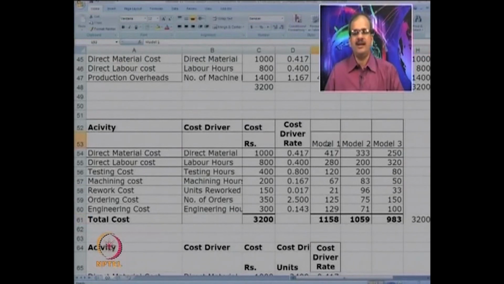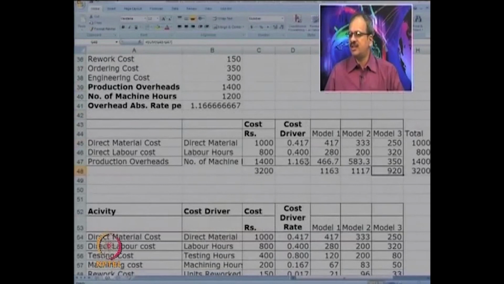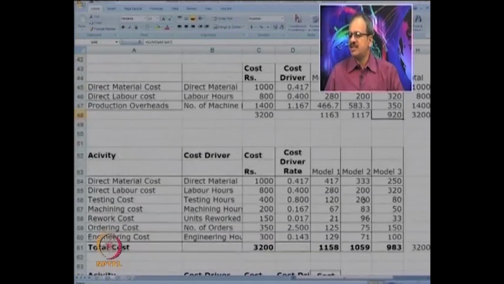So for model 1, the total cost is now 1158, for model 2 it's 1059 and for model 3 it's 983. You can see how it compares with the traditional system. This was under the traditional system, this is under ABC.